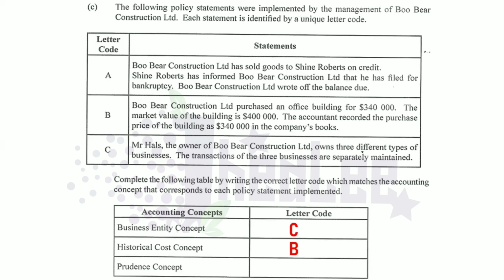And the final one is the prudence concept, and that is A, where the debtor became bankrupt and the business wrote it off as bad debt because you want to show a true and fair view of the business, and that is the prudence concept. And that takes us to the end of the January 2024 paper.